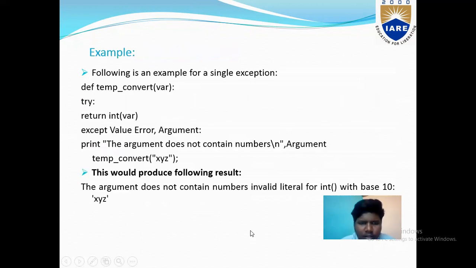Example. Following is an example for a single exception. Def temp_convert(var): try, using the try block, return int(var), except ValueError as argument: print "The argument does not contain numbers\n", argument. Temp_convert("xyz"). This would produce the following result: The argument does not contain numbers, invalid literal for int() with base 10: 'xyz'.